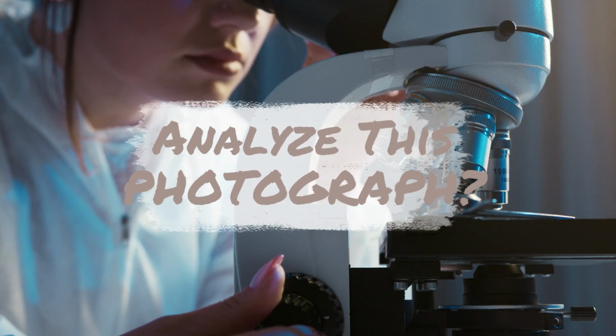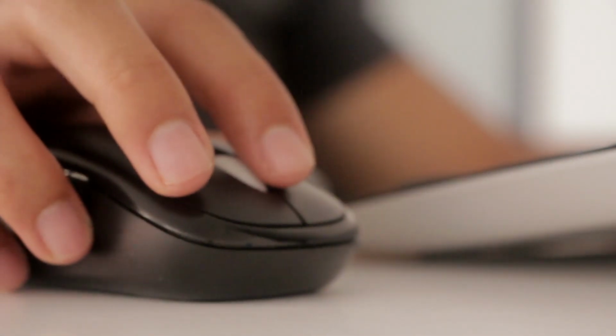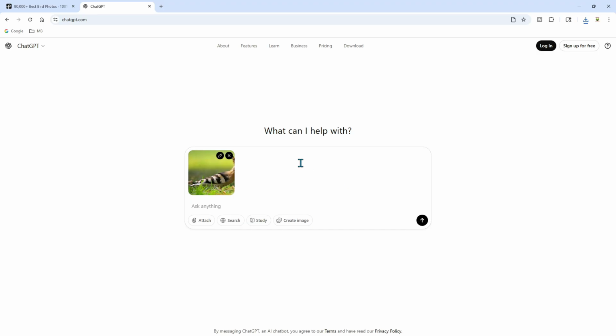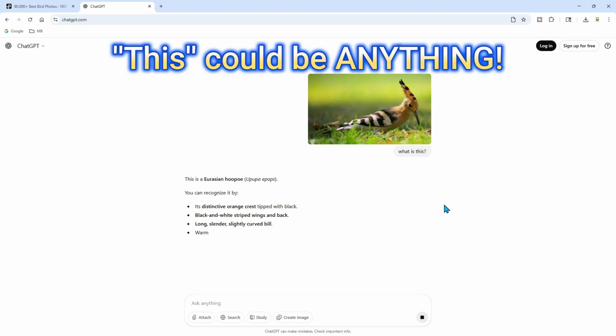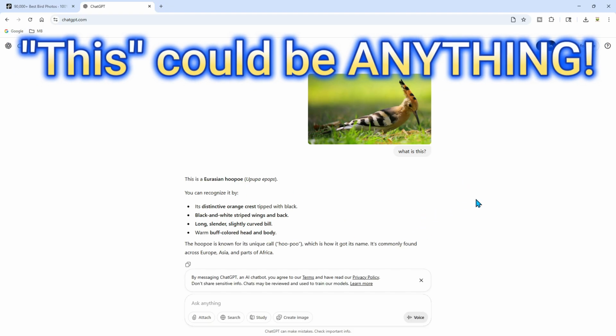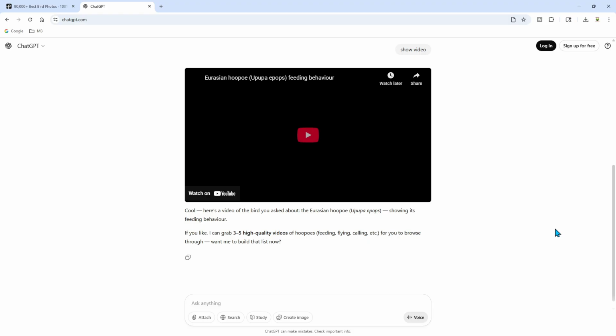Another cool thing that ChatGPT can do is it can analyze anything and you can upload one thing per day. For example, I'm just going to drop this in there like that. What is this? It's going to analyze the image and tell me what it is. Type in show video. It's going to search the internet and show me a video.